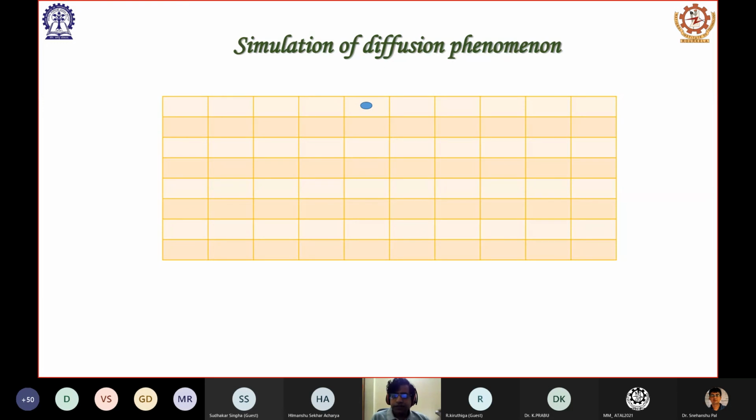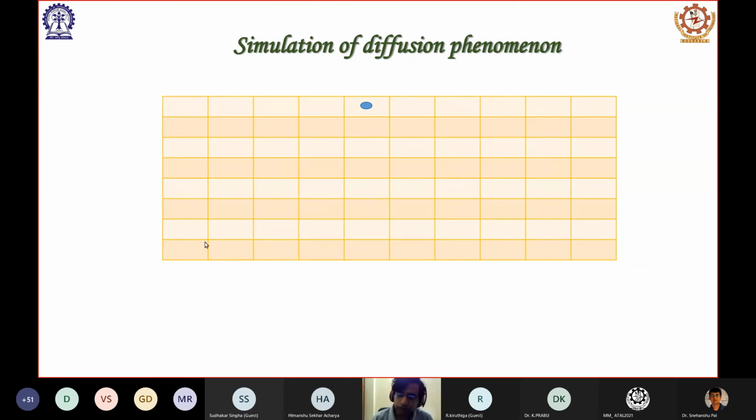Random walk means a particle need not care what other particles are doing. If it has a lot of space around it, it can just hop from one point to another randomly. And if all the particles are moving independently in a random manner, then it turns out that diffusion will take place. It is as simple as that. There is no driving force for diffusion as such. So let us consider a one-dimensional diffusion problem.